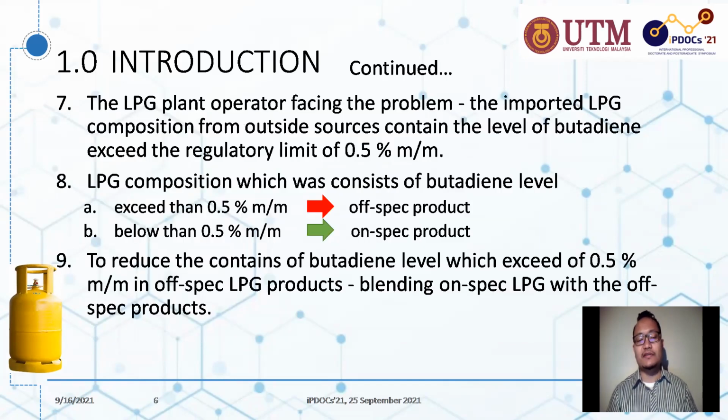The LPG plant operator has been facing a problem in recent years, where the imported LPG composition from outside sources contains a butadiene level that exceeds the limit of 0.5% of weight fraction. LPG composition which has a butadiene level exceeding 0.5% is considered an off-spec product. When the LPG product contains a butadiene level below 0.5% of weight fraction, it is considered an on-spec product. To reduce the butadiene level in off-spec LPG product, blending on-spec LPG with the off-spec product was introduced.